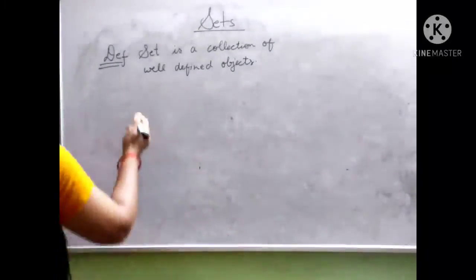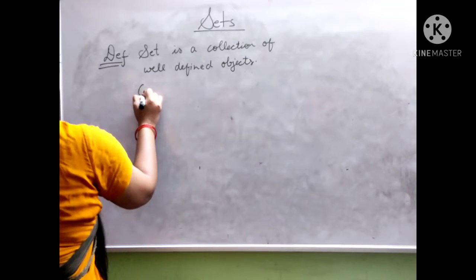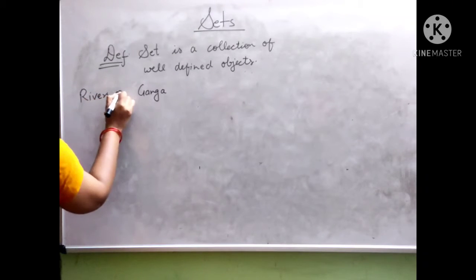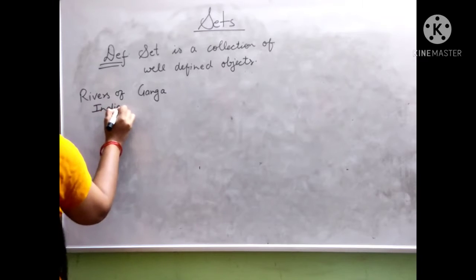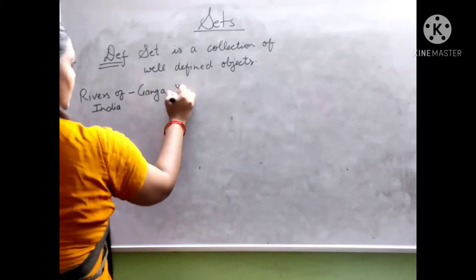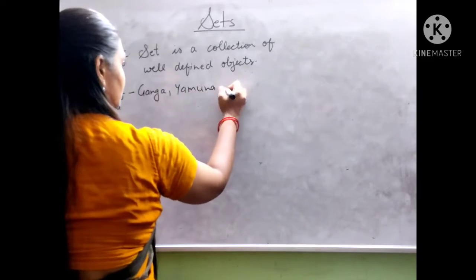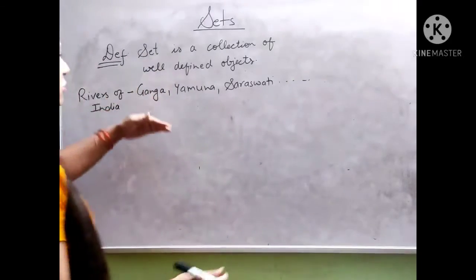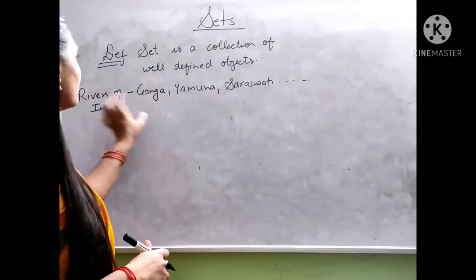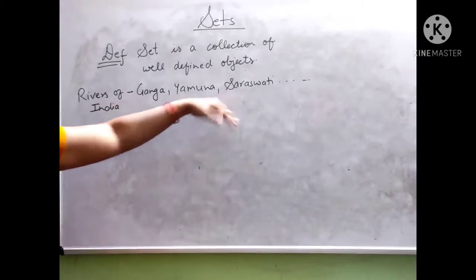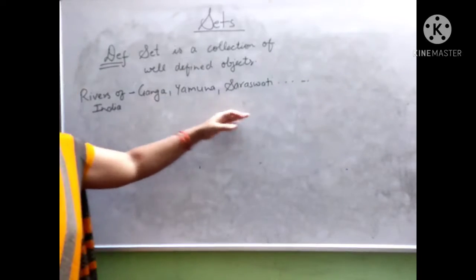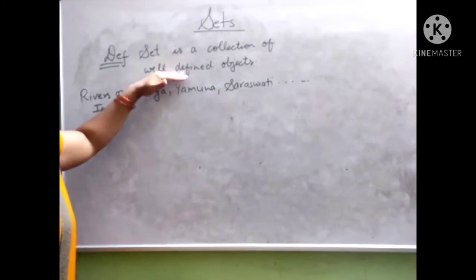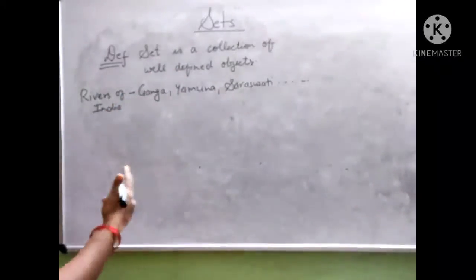So what will you do? Write down the names of the rivers of India as Ganga, Yamuna, Saraswati, and so on. If I write down the names of rivers of India, and you write down the rivers of India, and your answer and my answer are the same, then it is called well defined objects. And now suppose I am giving you another example.